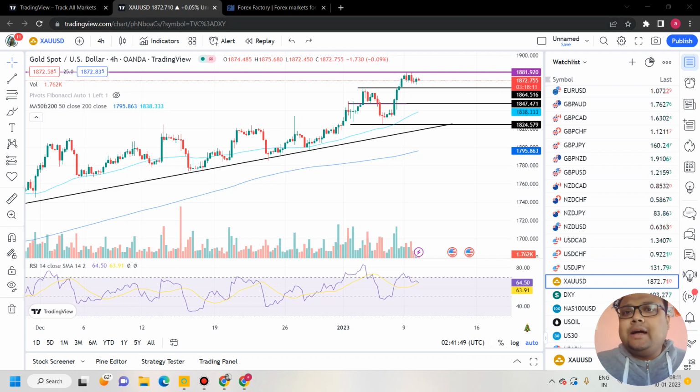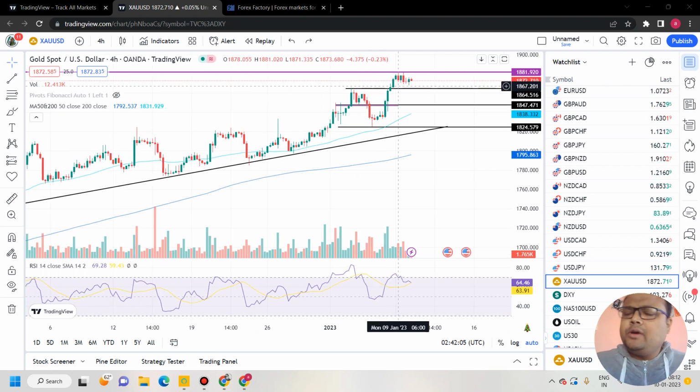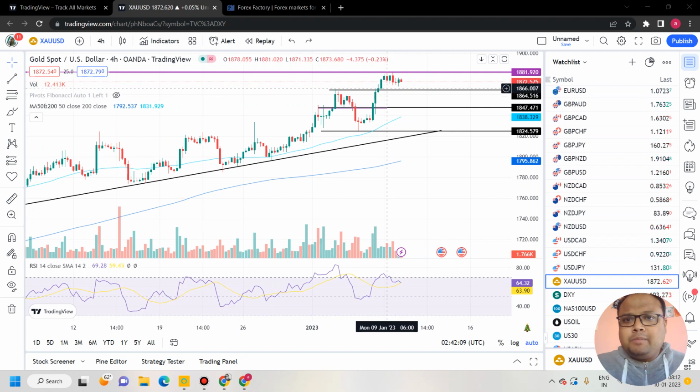But surprisingly, I was expecting the retracement yesterday, but it did not come down. I took a sell position here also, but I had to close my sell position around 1870 because the market was not going down as per my expectations. Though it was a riskier sell, still I took the shot. But the problem is that the market is not going down.